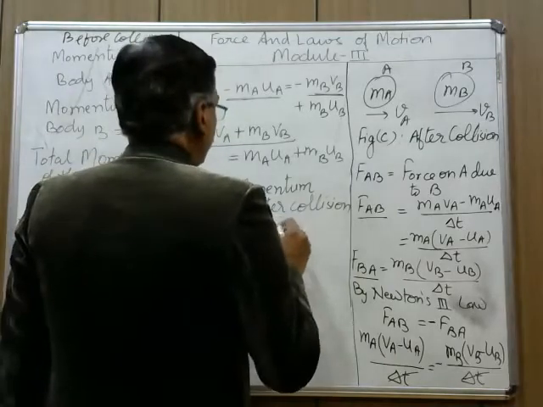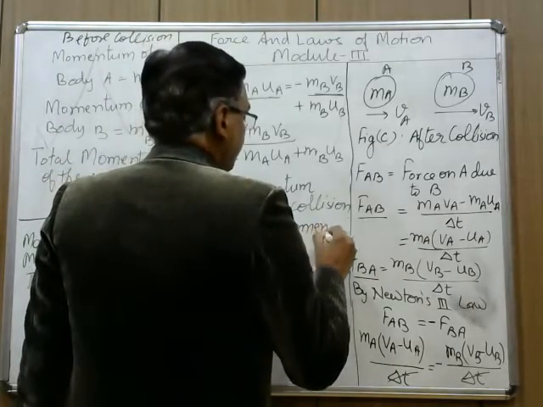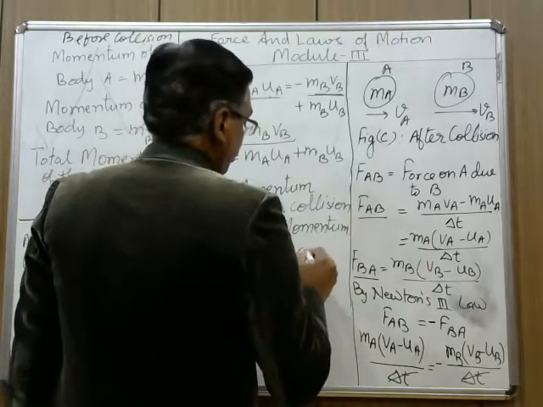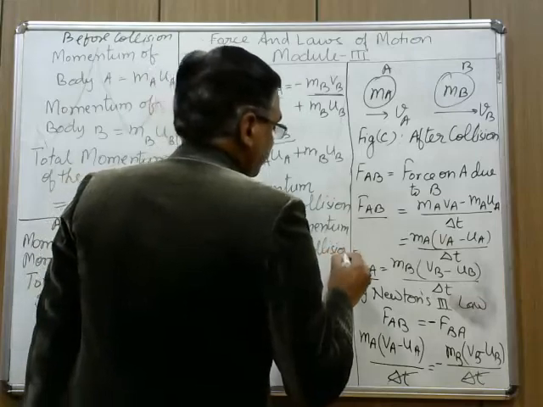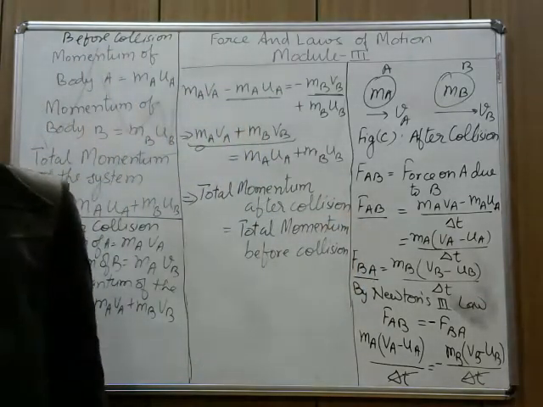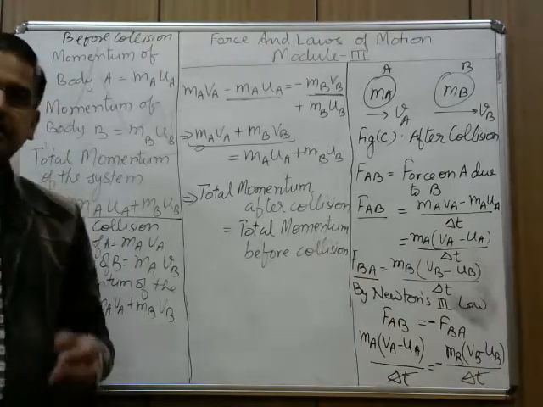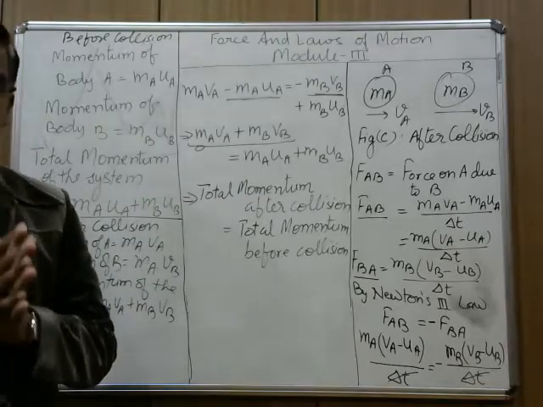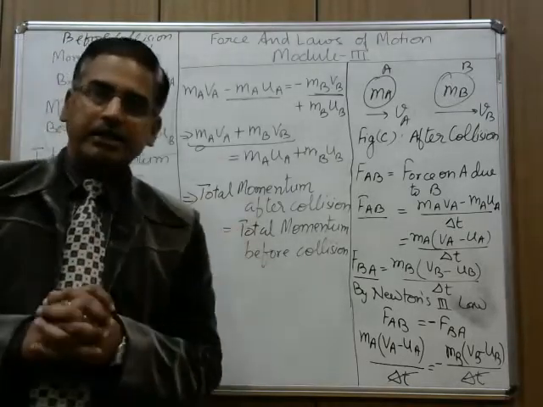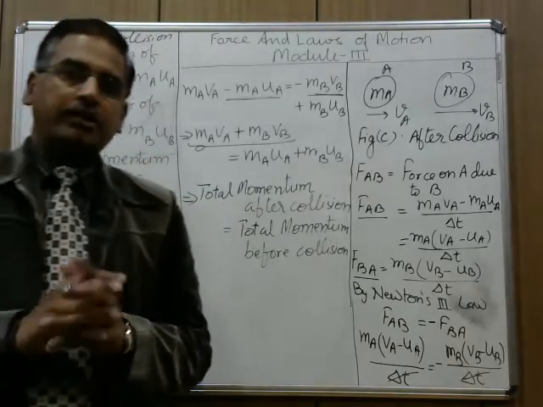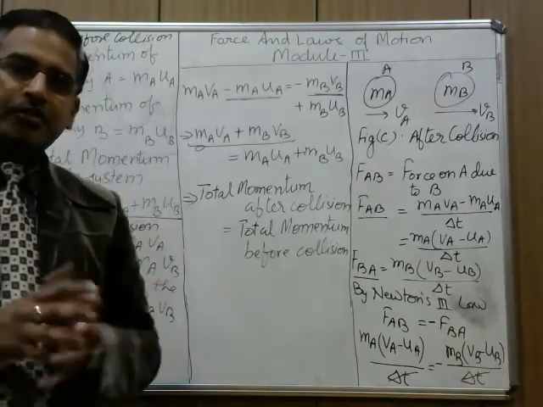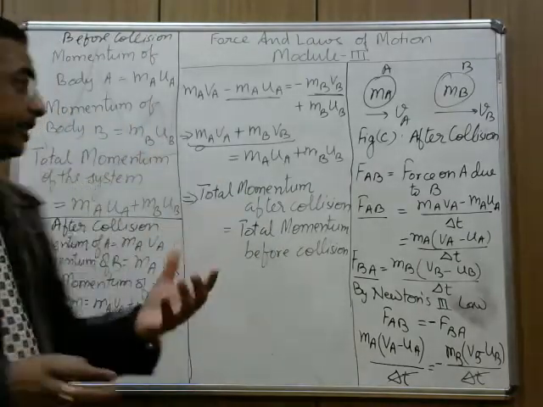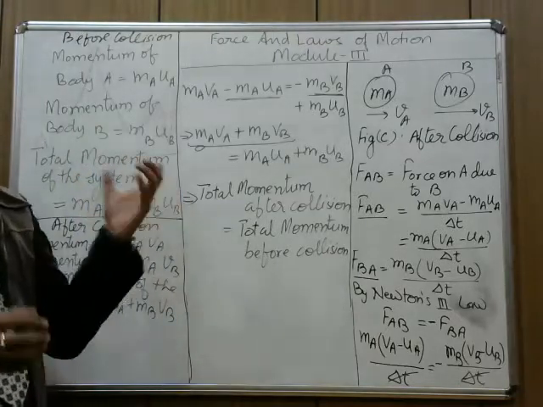Total momentum before collision. This is the principle of conservation of momentum. It states that in an isolated system, the total momentum of the system remains conserved. For making you understand, I took the example of a two-body isolated system in which two bodies were moving in the same direction. We calculated their momentum before collision and it was coming out MA UA plus MB UB.